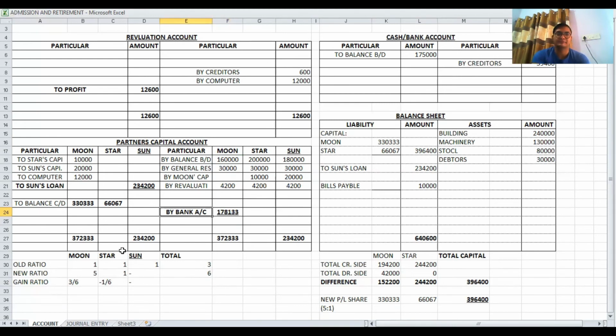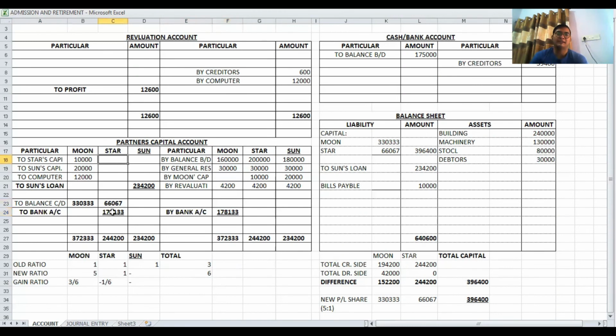Then after, now again the total of Star. In Star's capital, credit side total is higher. 1, 2, 3 and 4. The same total we write on debit side, and difference means plus 2,44,200 minus this. Difference 178,133 to bank account. Okay. So in Moon's capital account, the difference is on credit side, by bank.